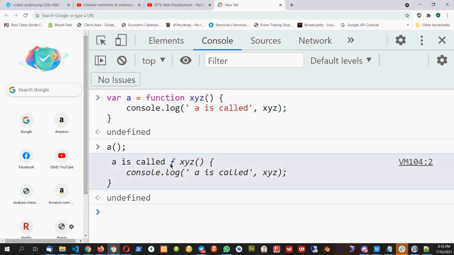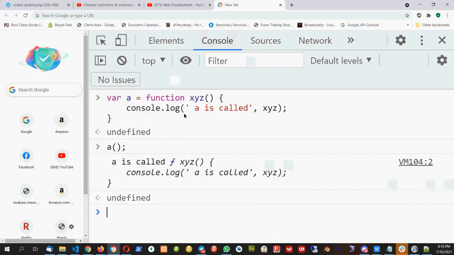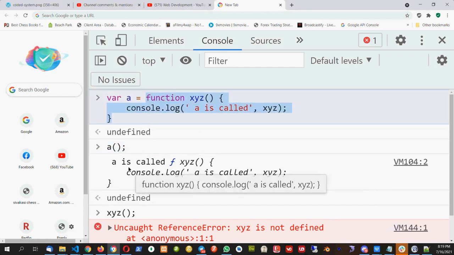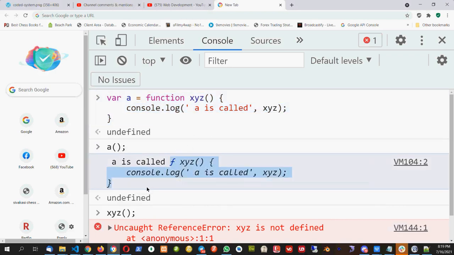XYZ is the function, and that's why we see XYZ here. So what's happening here? In the named function expression, this XYZ cannot be accessed at the global level. That is, I cannot access XYZ here, but I can access XYZ inside the function. Because when I call a, this function is run, and we can see this XYZ is nothing but this function here.